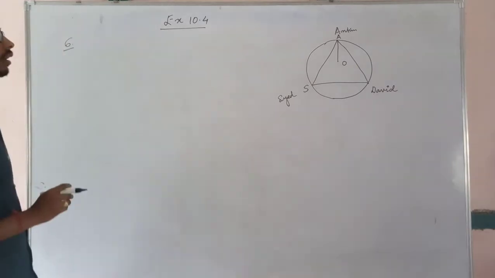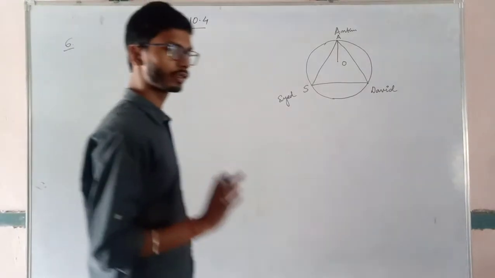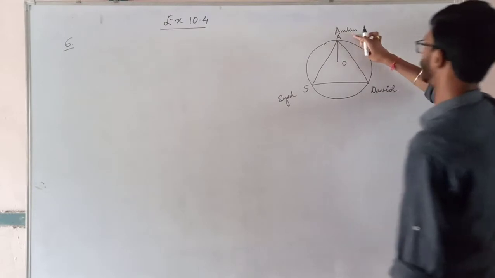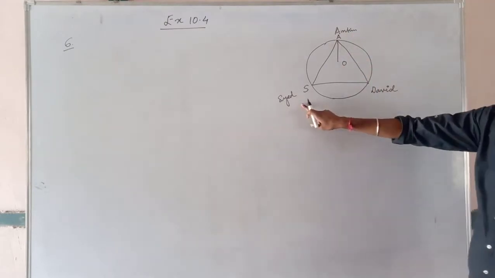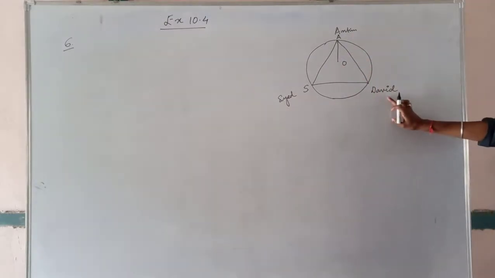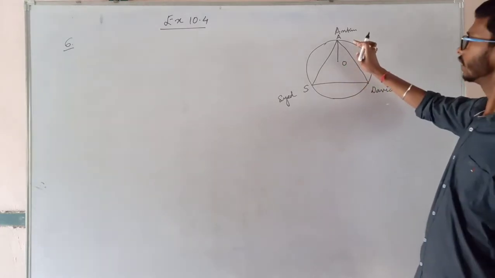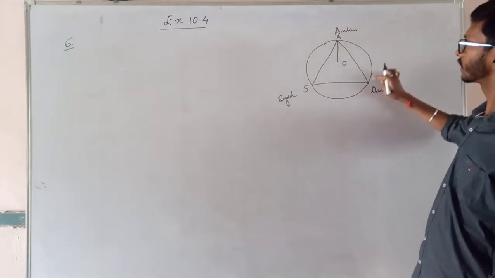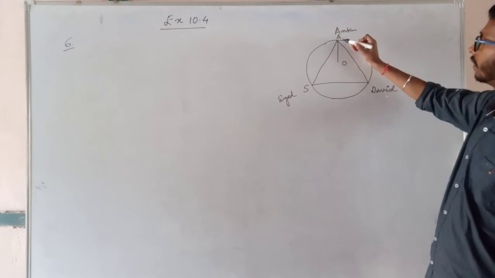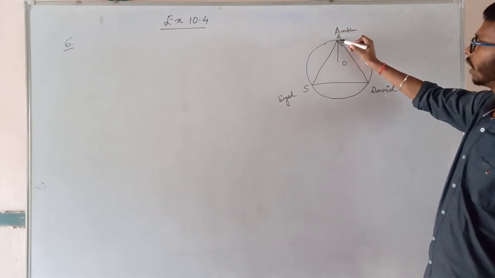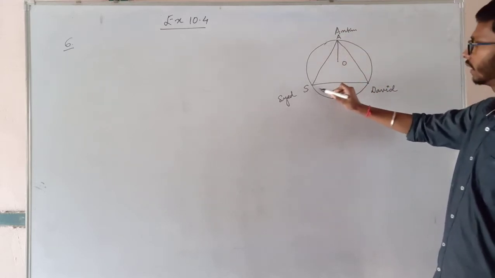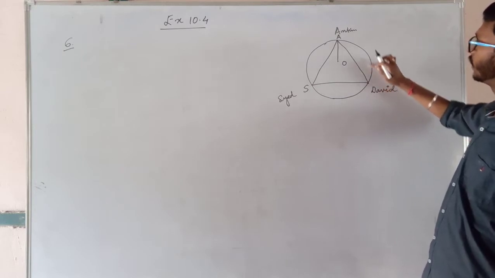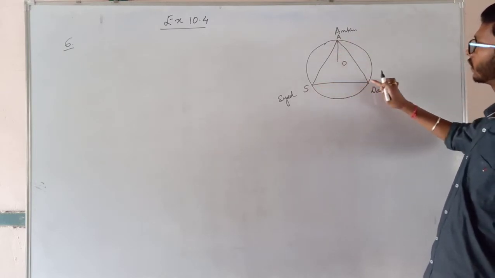Okay. So question number 6 is: there are three friends. One is named Ankur, the second is Syed, and the third is David. These three friends are playing in a circle such that the distances between Ankur and Syed, Syed and David, and David and Ankur are all the same.